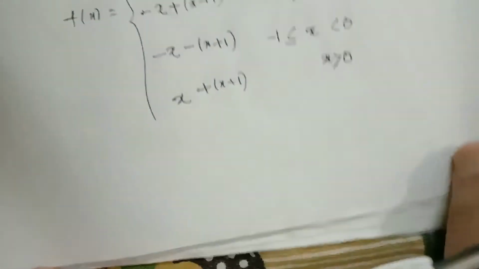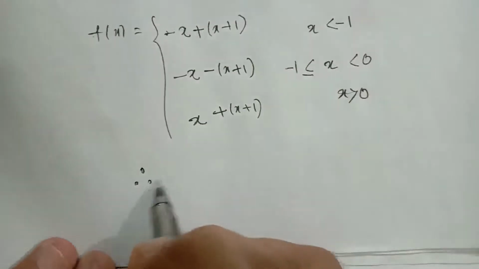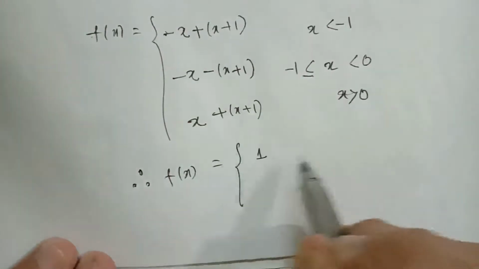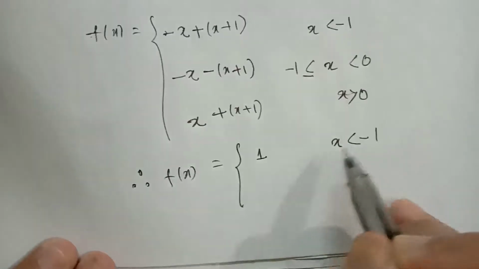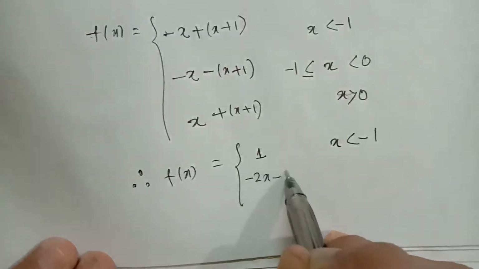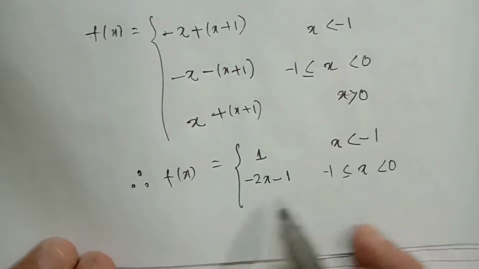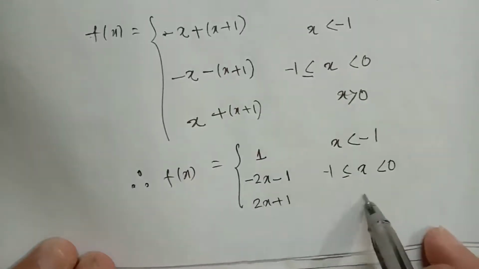So ultimately you can see our given function reduces to this: 1 when x is less than minus 1, minus 2x minus 1 when x lies between minus 1 and 0, and 2x plus 1 when x is greater than 0.